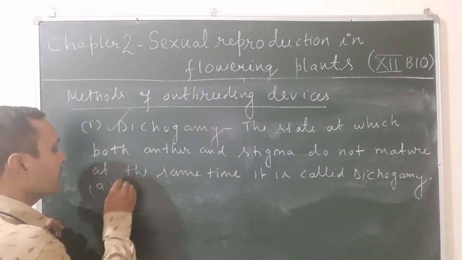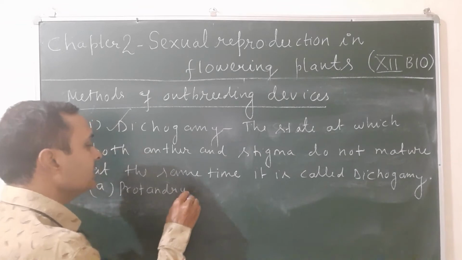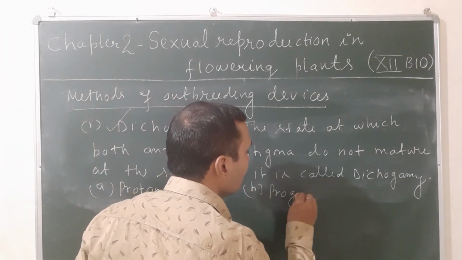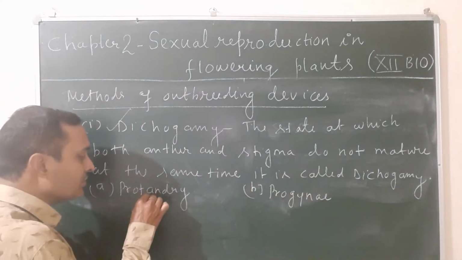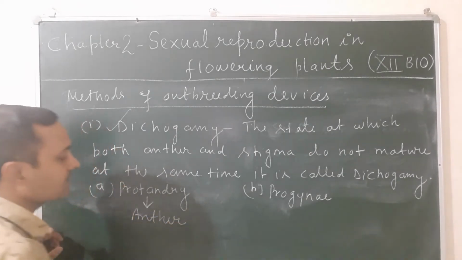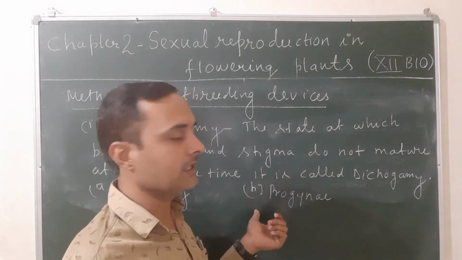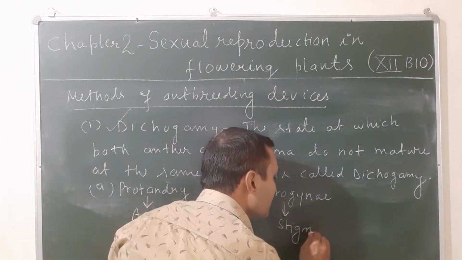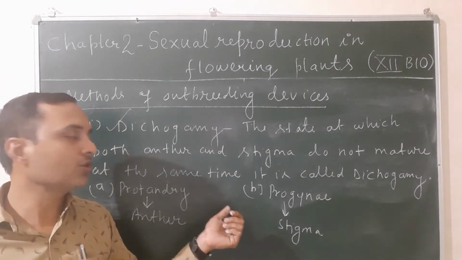First is called protandry, and second is called protogamy. When the anther matures earlier than the stigma of the carpel, it is called protandry. And when the stigma matures earlier than the anther, it is called protogamy. So dichogamy is further classified into two types: protandry and protogamy.